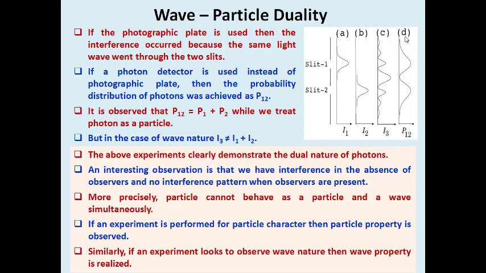An interesting observation is that we have interference in the absence of an observer and no interference pattern when observers are present. So what is the condition? It is nothing else. When we go for Young's double slit experiment, we simply keep the photographic plate at the end as a screen, and then we close the chamber.